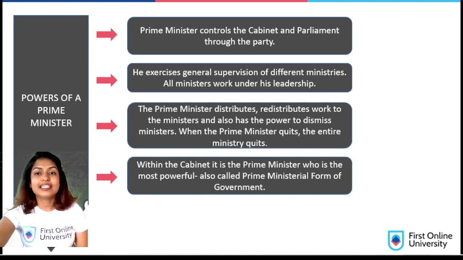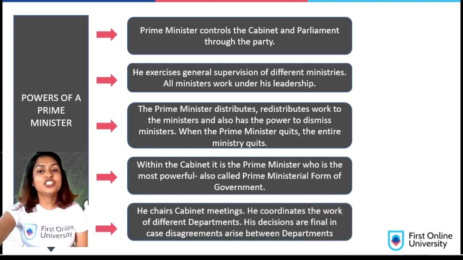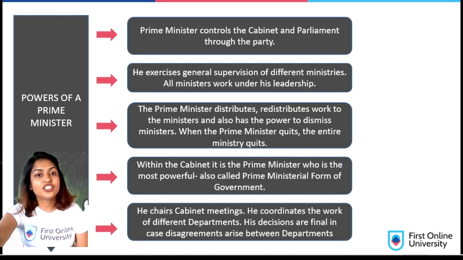Within the cabinet, it is the Prime Minister who is the most powerful, and hence it's also called the prime ministerial form of government. He chairs cabinet meetings. He is the chairman of all the cabinet meetings, and he coordinates the work of different departments. His decisions are final in case disagreements arise between departments. So his word is the final say.